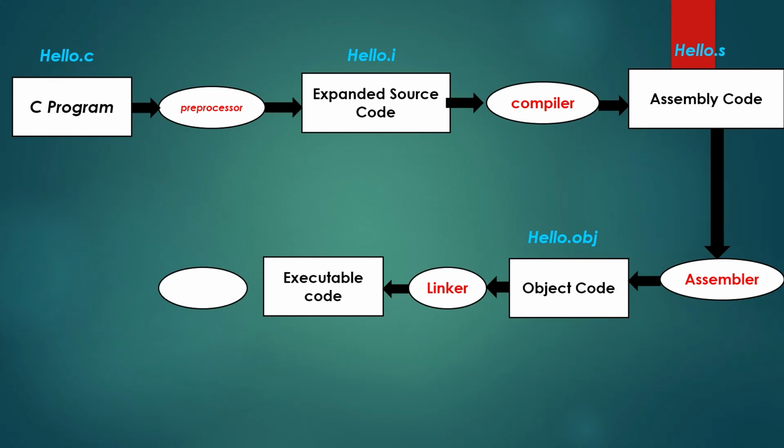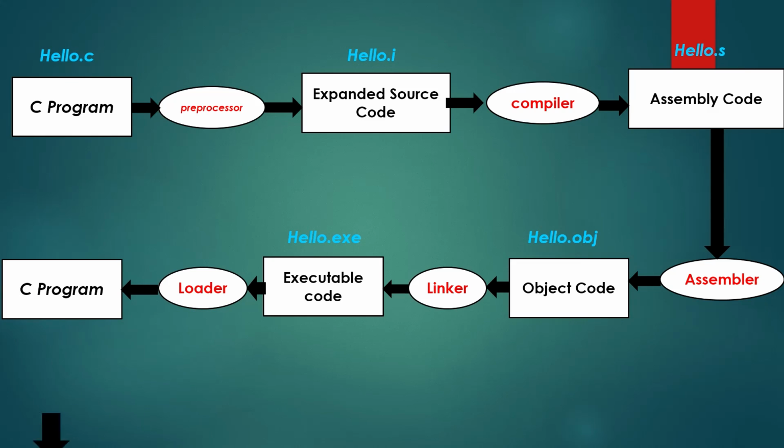The linker gives the output executable code, which is executed in our system, and the loader gives the output. That is all.